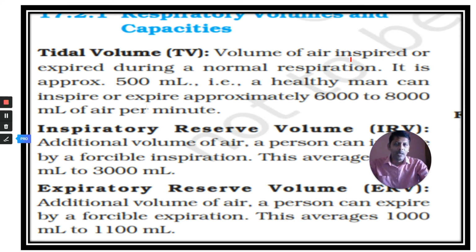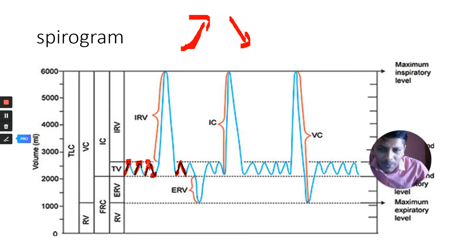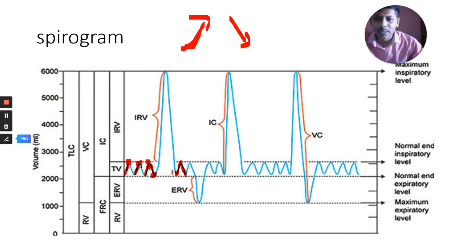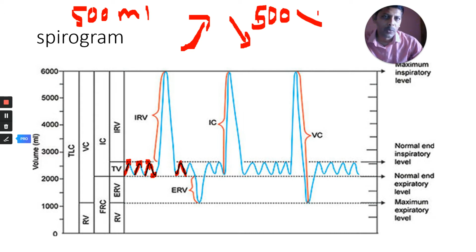The volume of air inspired or expired during normal respiration is called tidal volume. What is the tidal volume? It is 500 ml for each breath. What is the tidal volume for 1 minute? If you multiply 500 by 12, why 12? The number of breaths per minute is 12. Then you get 6000 ml.